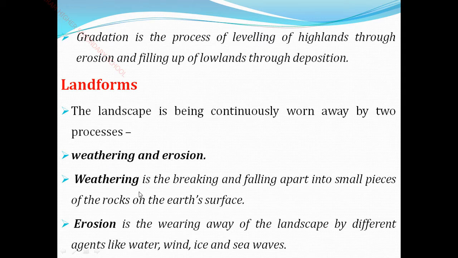So what is weathering? Weathering makes the rock break and fall apart into small pieces on the earth surface. This rock is split into small pieces on the earth surface. Next, erosion. Erosion happens only on the land surface. The agents in erosion are water erosion, wind erosion, ice erosion and sea erosion. Yesterday I told you we are going to see this in this main chapter.